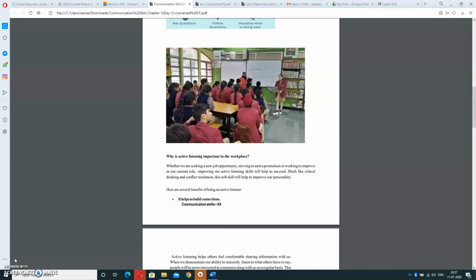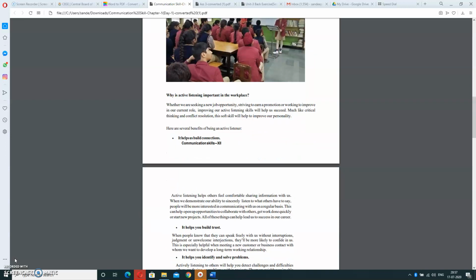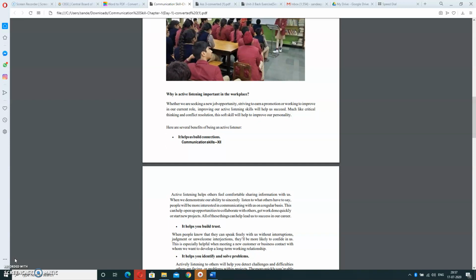The first benefit of being an active listener is that it helps us to build connections. Active listening helps others feel comfortable sharing information with us. When we communicate our ability to sincerely listen to what others have to say, people will be more interested in communicating with us on a regular basis. This can help open up opportunities to collaborate with others, get work done quickly and start new projects. All of these things can help lead us to success in our career also.